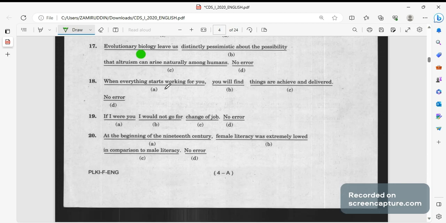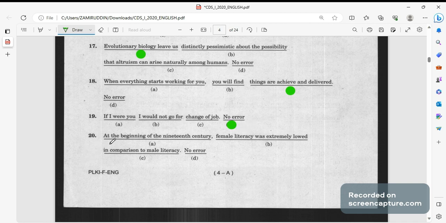Next, when everything starts working for you, you will find things are achieved, not achieved, it should be achieved and delivered. And whenever you use and, both of the degrees will be same. If it is in past tense, it should also be past tense. Next, if I were you, I would not go for change of job. This is correct. You might think that this should be job change or something else, but this is having no error.